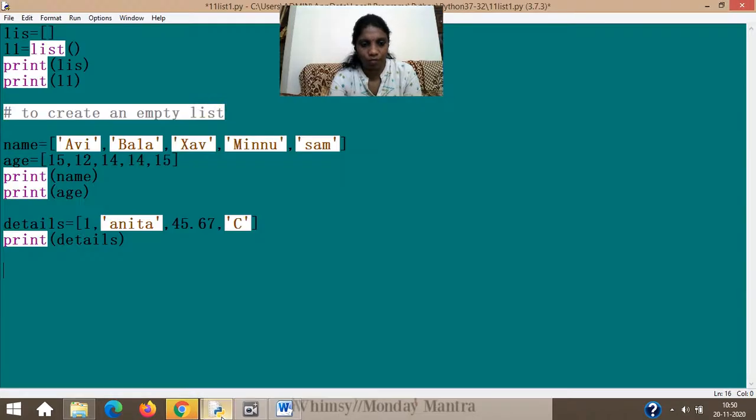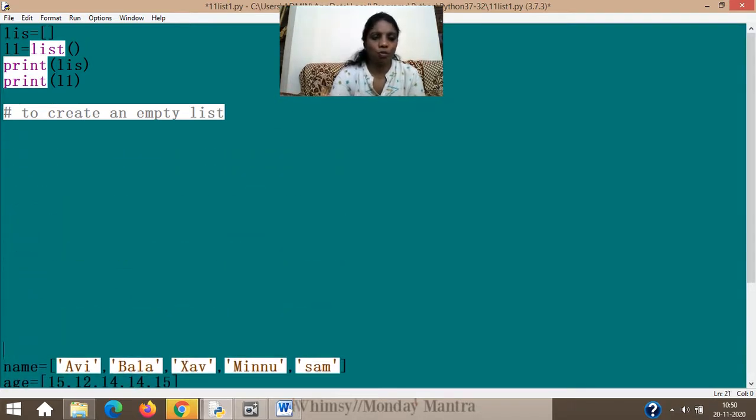So I have done and kept something first. Don't look into anything else, just look into the first section. That means this part you don't look for the time being, only that. I given list equal to one square bracket. Now understand, if I had given list equal to 0 or whatever it is, then that becomes a variable. Variable can store only one value at a time. That you already might have understood.